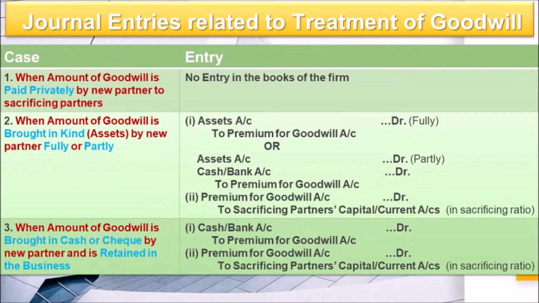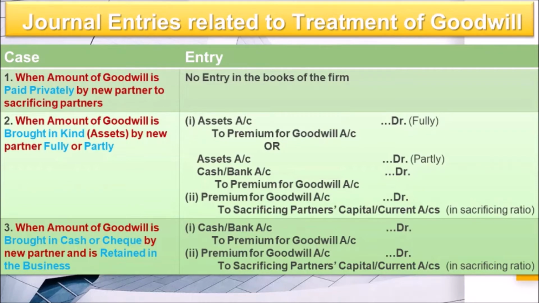Whenever we say bank, it means he brought through check. So what will be the entry? Say for example, out of 50,000 he brought furniture of rupees 30,000 and 20,000 he brought in cash. Furniture account debit means asset account debit, cash account debit. So we'll put in front of furniture 30,000 and in front of cash we'll put 20,000, and to premium for goodwill account 50,000. Understood the point?